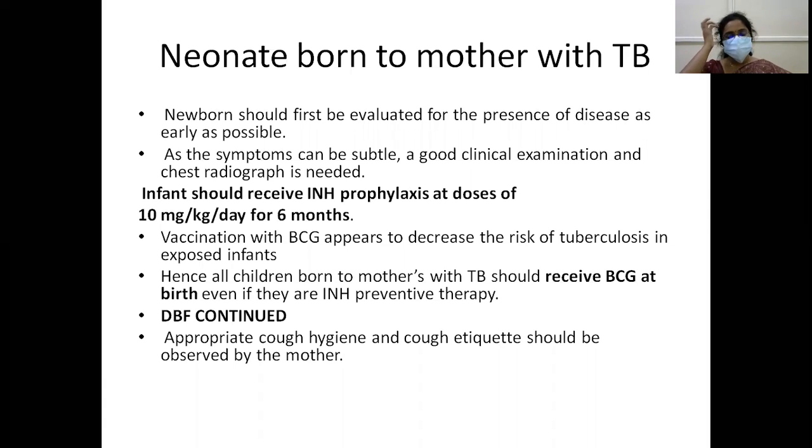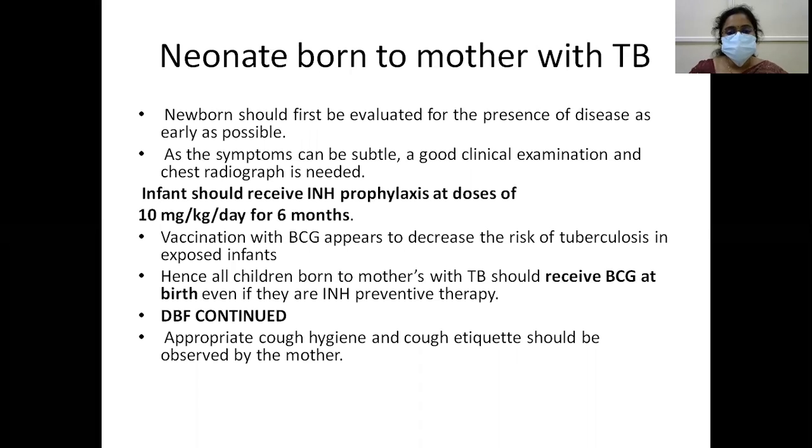Vaccination with BCG appears to decrease the risk of tuberculosis in exposed infants. Hence all children born to mothers with TB should receive BCG at birth even if they are on INH prophylaxis. Breastfeeding should be continued, but the mother should have proper cough hygiene and cough etiquette.